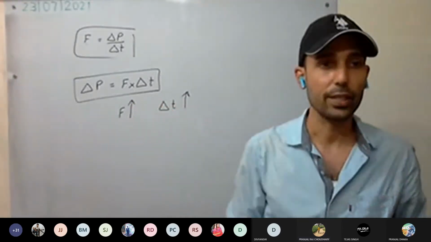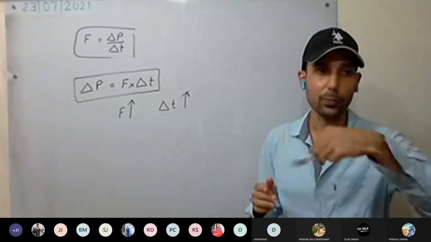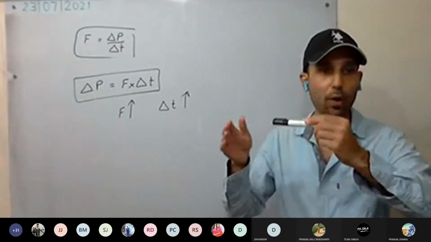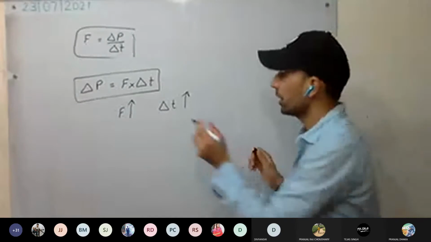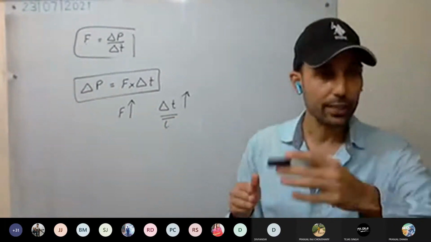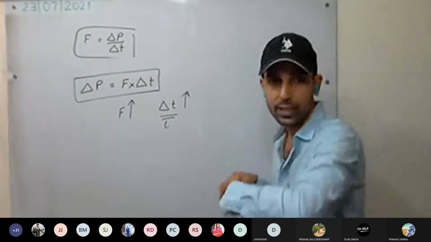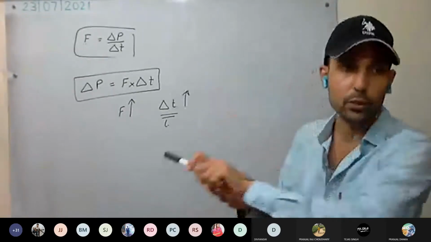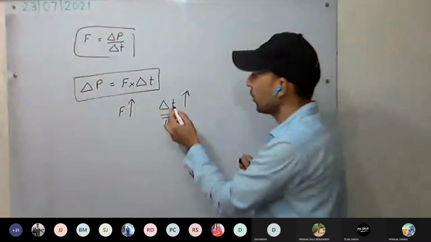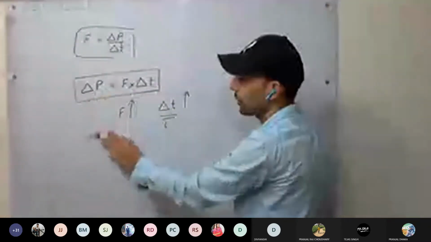Now, for example, if you play cricket or hockey and you hit the ball, the time duration is very less, but the amount of force applied is huge. While hitting the ball, you apply a huge force for a very small time duration. There is a good amount of momentum.